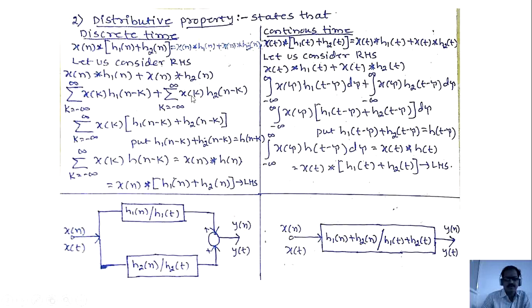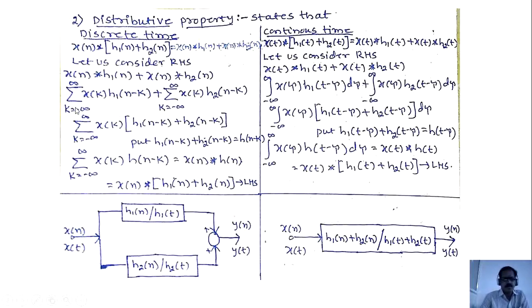I am using the formula sigma k equals minus infinity to plus infinity, first function is x, hence x of k, second function is h2, hence h2 of n minus k. I am using the same variable k for both terms, because in both the terms we have x of n common, hence I am using the same variable k.